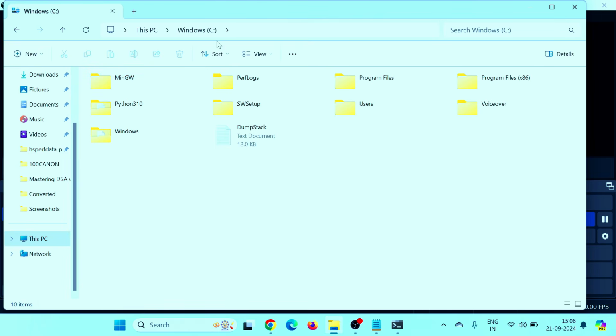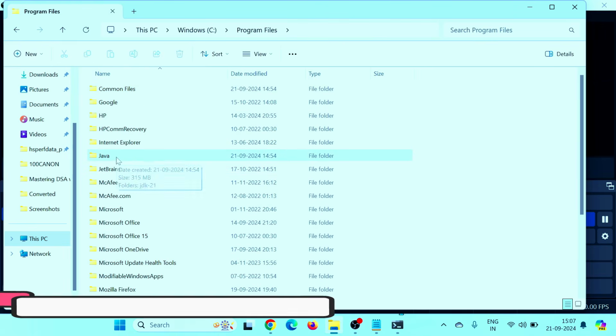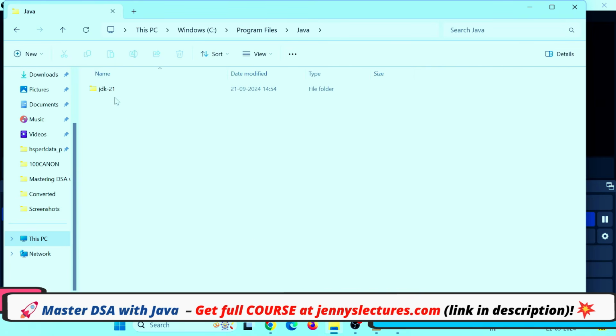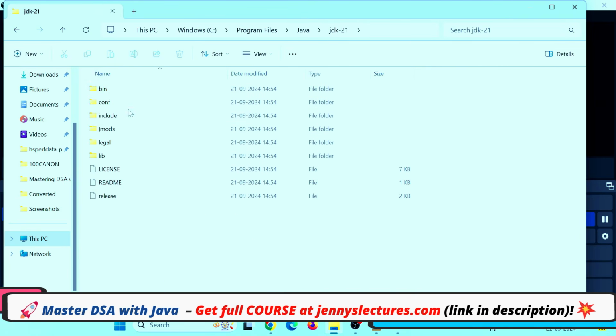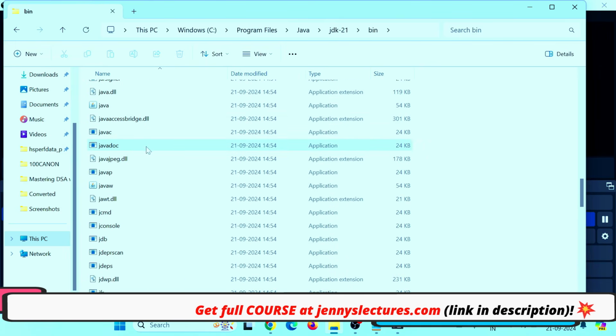And if you want to check what is there in that JDK folder, where is that JDK folder? In Windows, C, and I have Program Files because I have downloaded the 64-bit version. If it's 32-bit, then it would be in Program Files x86. In Program Files, here I have this Java folder: C, Java, JDK 21.